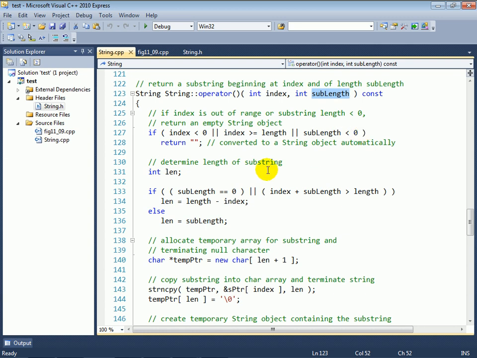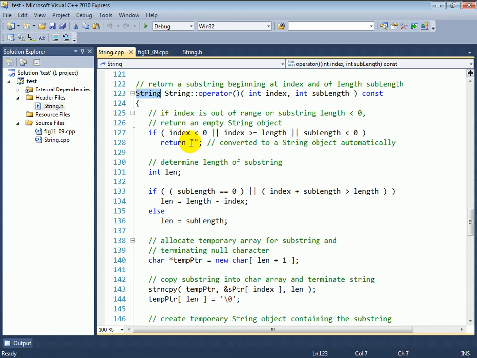Now, look at how we're doing that. We're returning the string literal that contains no characters from a function that returns a copy of a string object. So what happens here is the conversion constructor gets called. That results in the creation of a temporary string object containing the empty string. We then return that object by value, so the copy constructor gets called to copy that string in the client code.